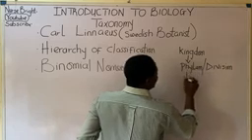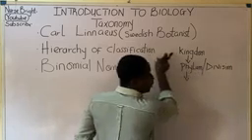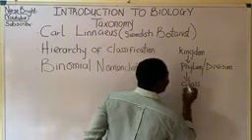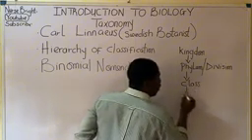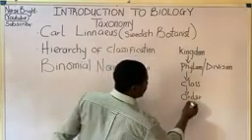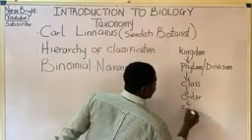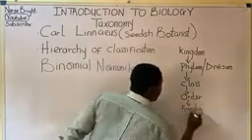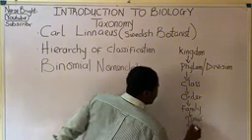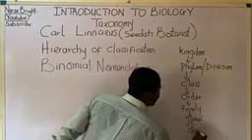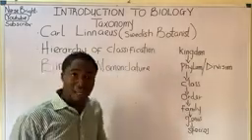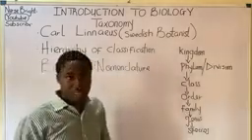After this, we have class. After class, we move further to order. After order, family. After family, genus. And lastly, species. So this is the hierarchy of classification of living organisms.